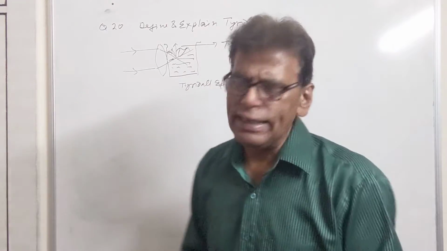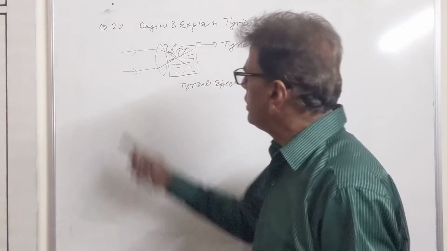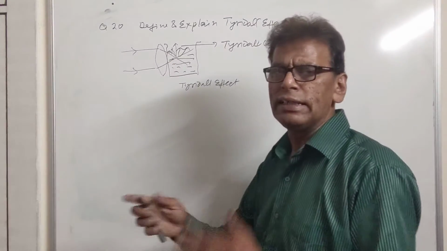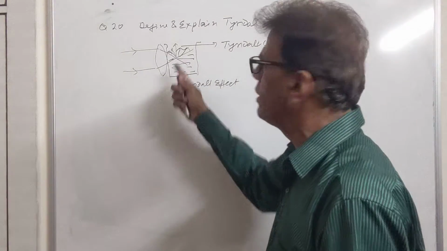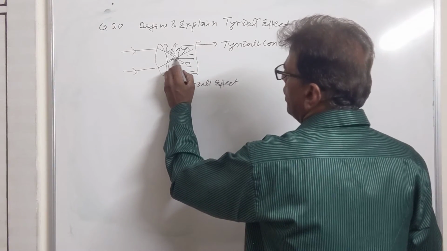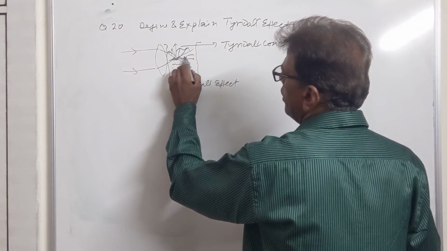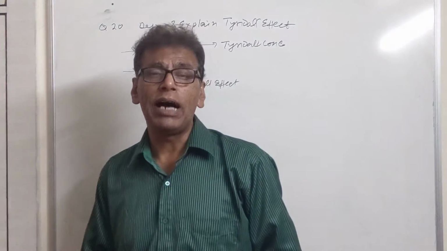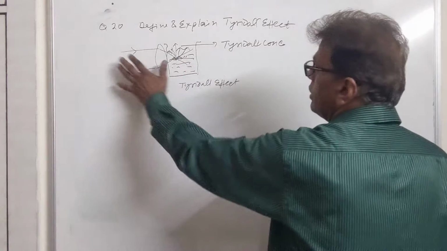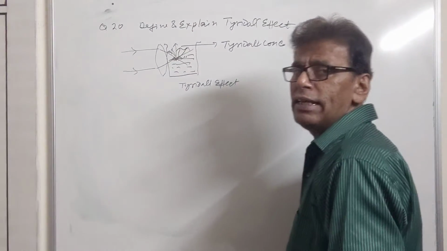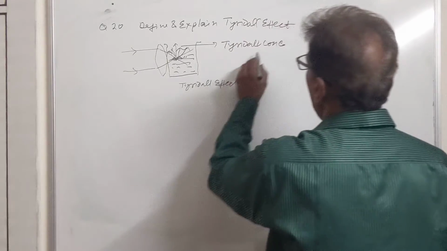How is it done? It is done through an experiment. These are the parallel beams of the light. This beam, when it passes through a lens, gets converged at a point in the colloidal solution, and the colloidal particles which are lying here, they are suspended in the medium. They scatter at right angle to the incident path. The path of this beam will get illuminated by bluish color light, and this illumination is called as Tyndall cone.